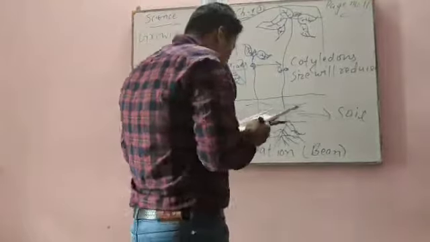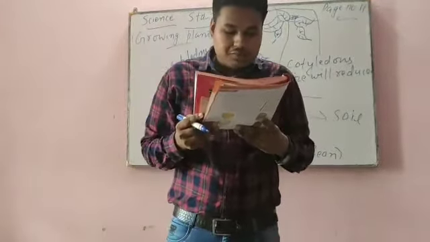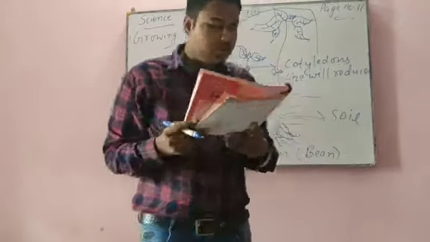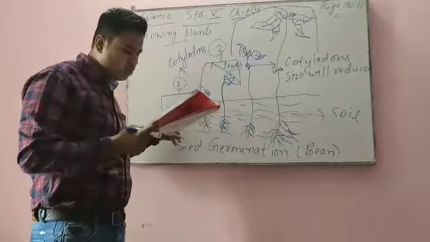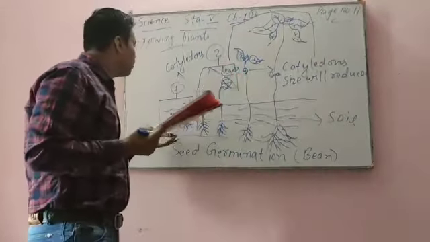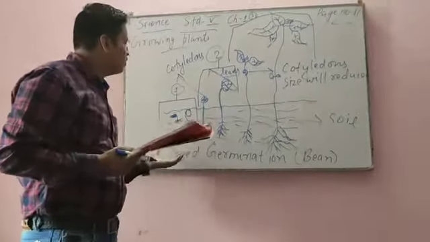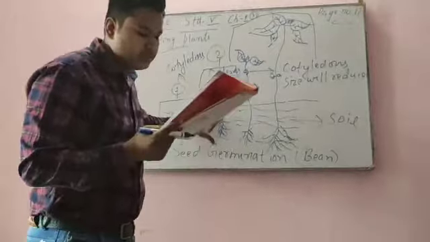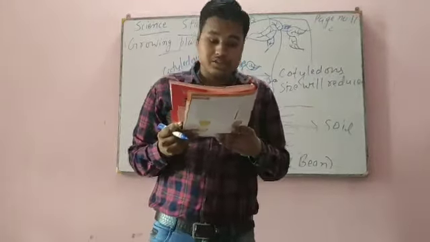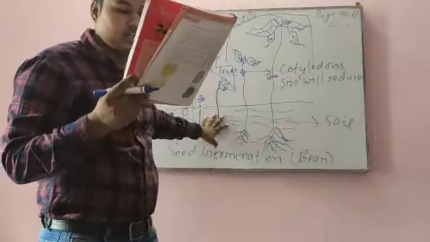Now we will move to the process of germination. It starts with the seed absorbing water through the tiny opening in the seed coat. This is the tiny opening of the seed coat. Air allows energy to be released for germination. Whatever air is there, it allows these seeds to germinate. After that, the germination process starts. Also, warmth is usually required by seeds to germinate. Warmth means they need proper sunlight to germinate.